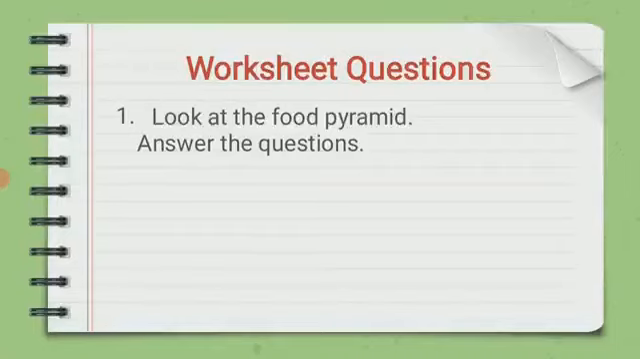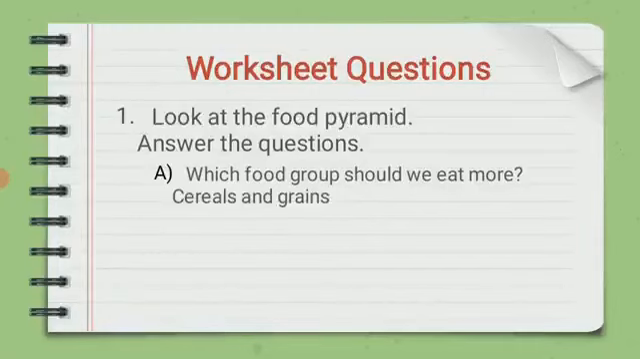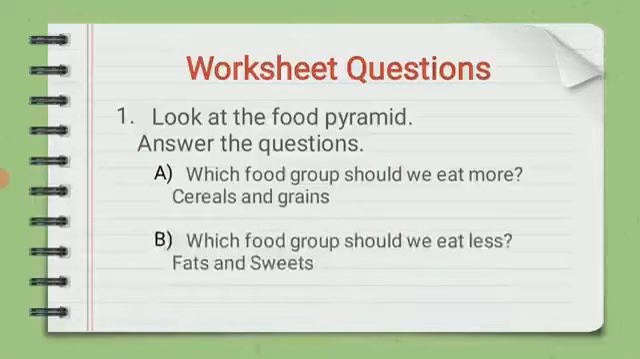The question is, which food group should we eat more? Cereals and grains. As we already discussed, we should eat more of the things at the bottom of the food pyramid. So, the answer is cereals and grains. Next question, which food group should we eat less? Similarly, we should eat less of the things at the top of the food pyramid. So, the answer is fats and sweets.